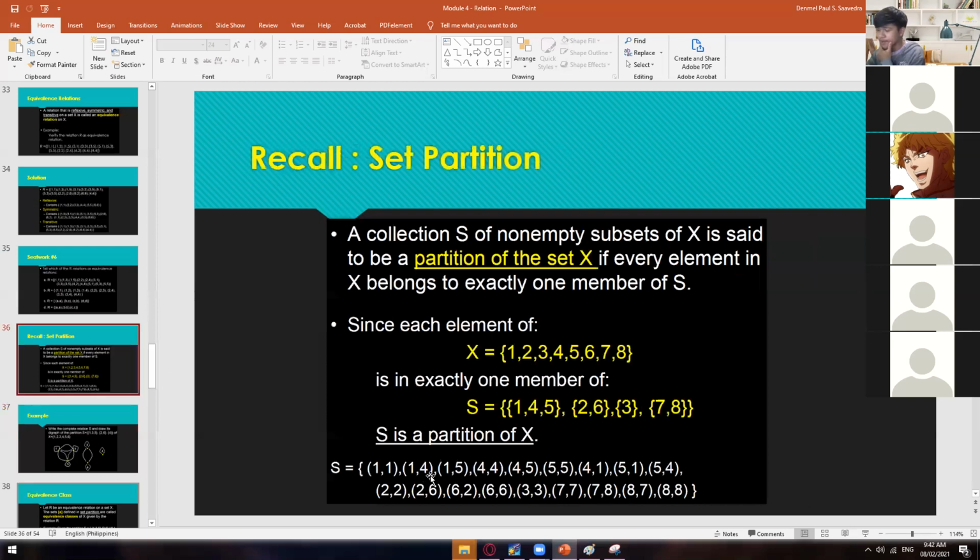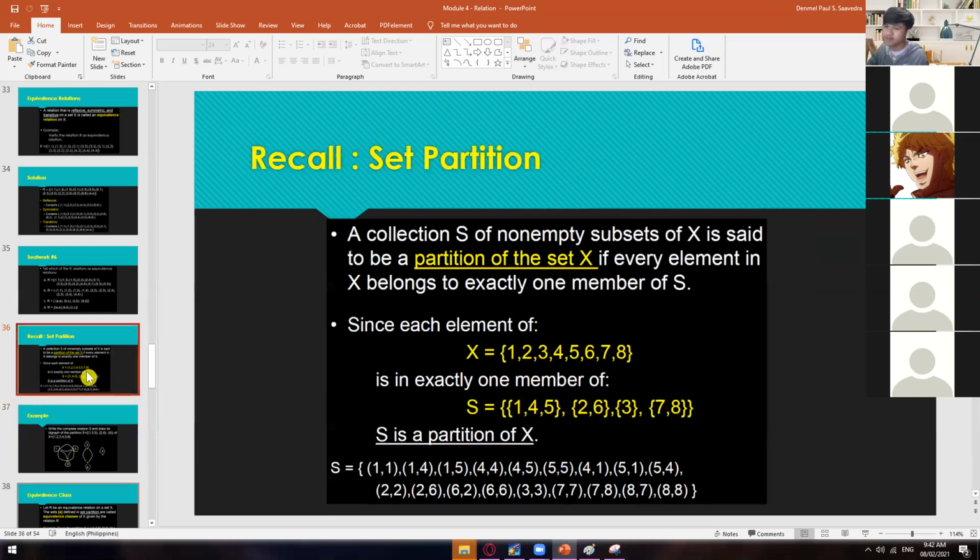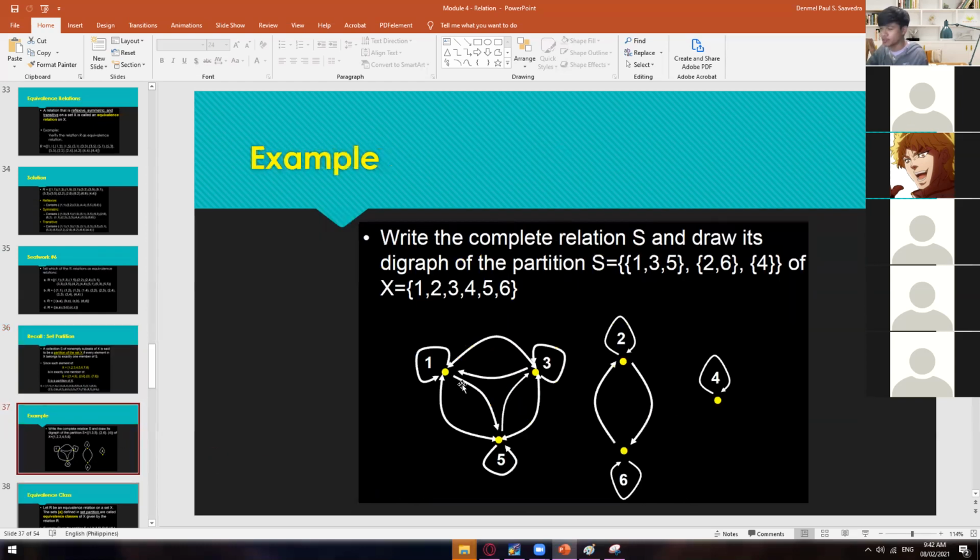If we have 3, 5, 3, 3. Yeah, it is also transitive. Okay. So anyway, once you have this list of elements, then you can now draw this one.